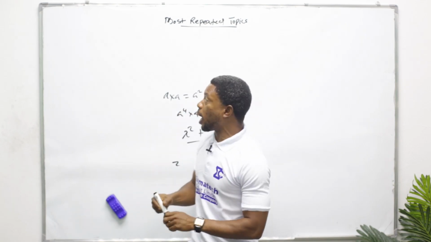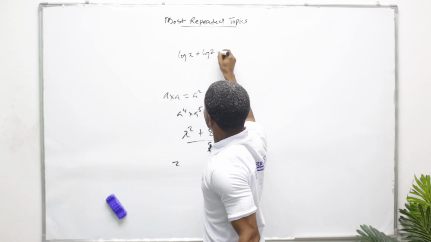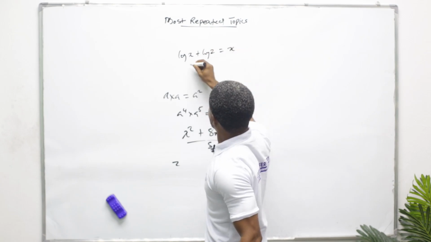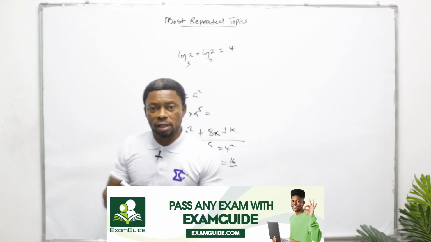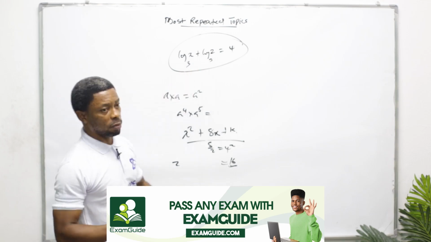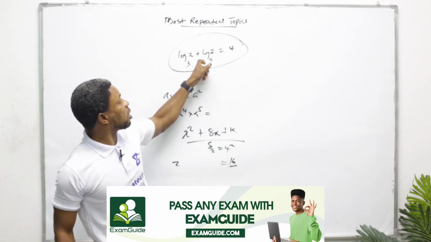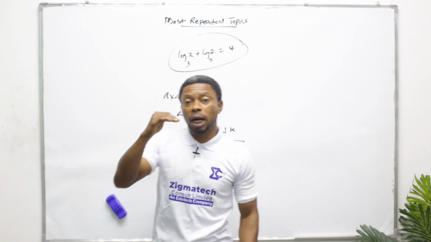They will not take you to where you have something of this nature, something like this, and they say it's equals to x. Maybe this is raised to power in base 3 and then base 4. They say find the value of x. This area, know this area. Know how to solve this kind of question. Under logarithm, know how to solve this kind of question. They will bring it because not everybody that know how to do this under logarithm.